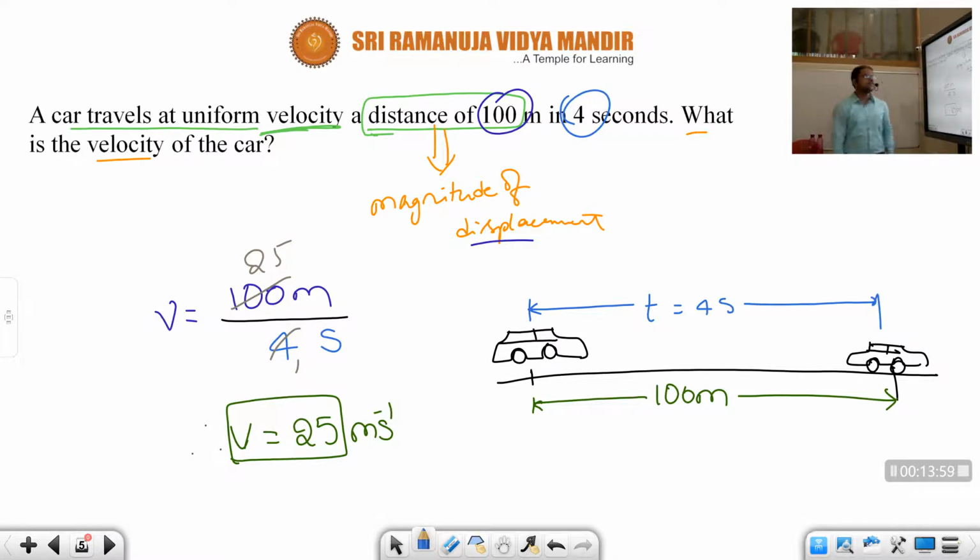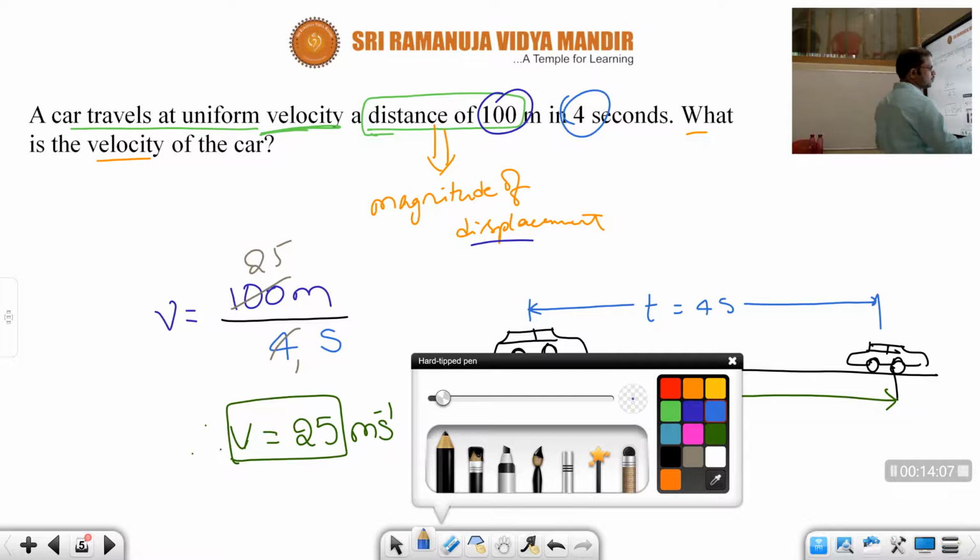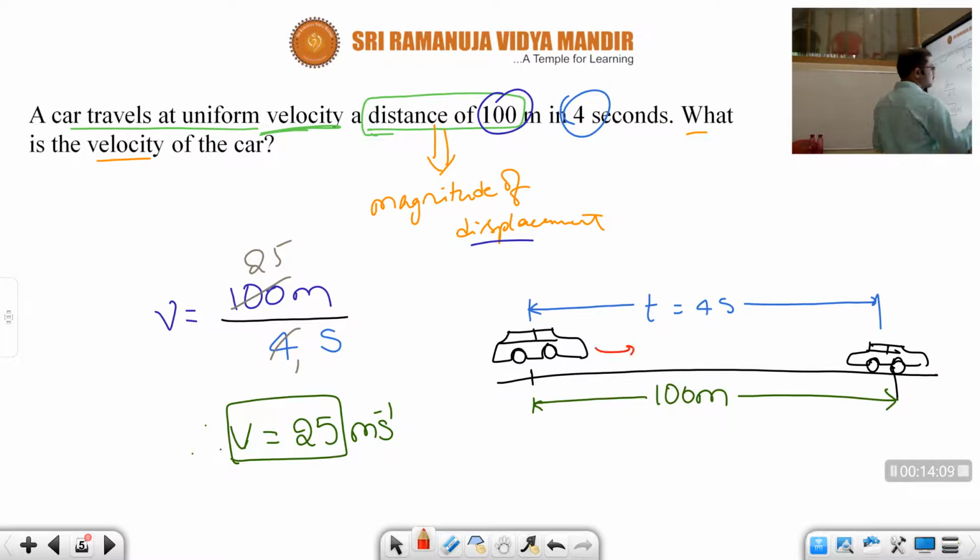Without velocity the car can't move. By what velocity was the car moving? That is the question. The car traveled 100 meters within 4 seconds. Children, the magnitude of distance given is 100 meters, which means the car is moving along a straight line.